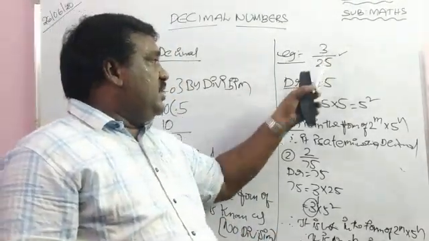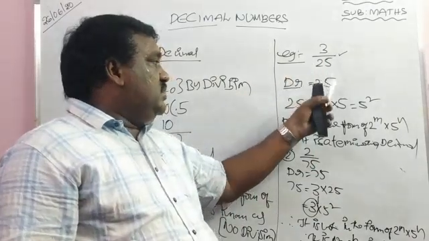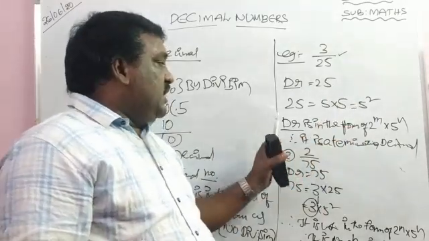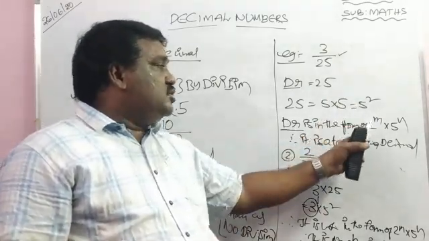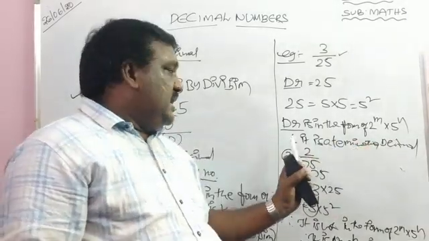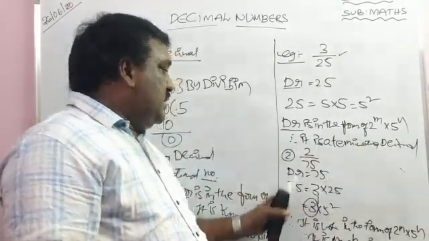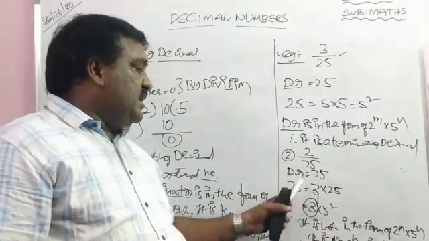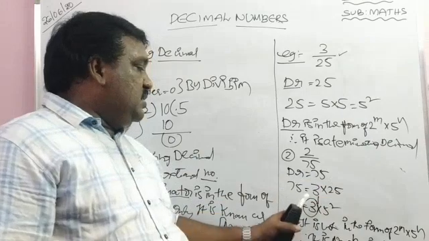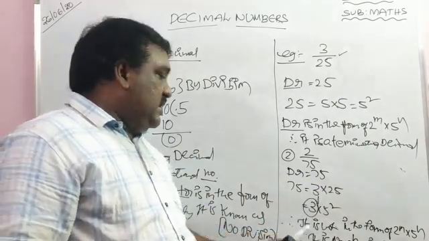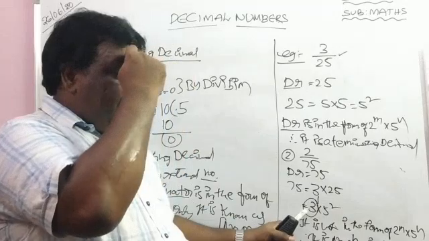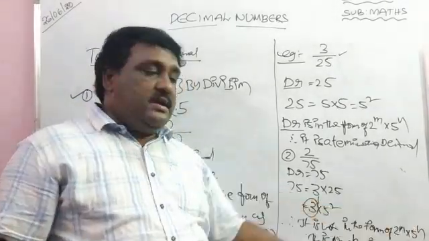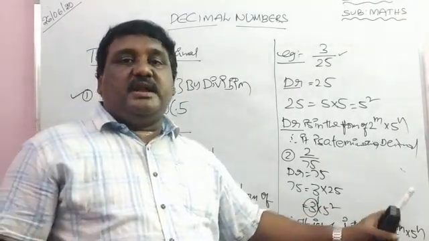Example 1, 3 by 25. Denominator equal to 25. How to write 25? 5 into 5, 5 square. So the denominator is in the form of 2 power m into 5 power n. It is a terminating decimal. 2 by 75. What is the denominator? 75. How to write 75? 3 into 25, 3 into 5 square. So there is 3 in the denominator. So it is not in the form of 2 power m into 5 power n. Therefore it is a non-terminating decimal.